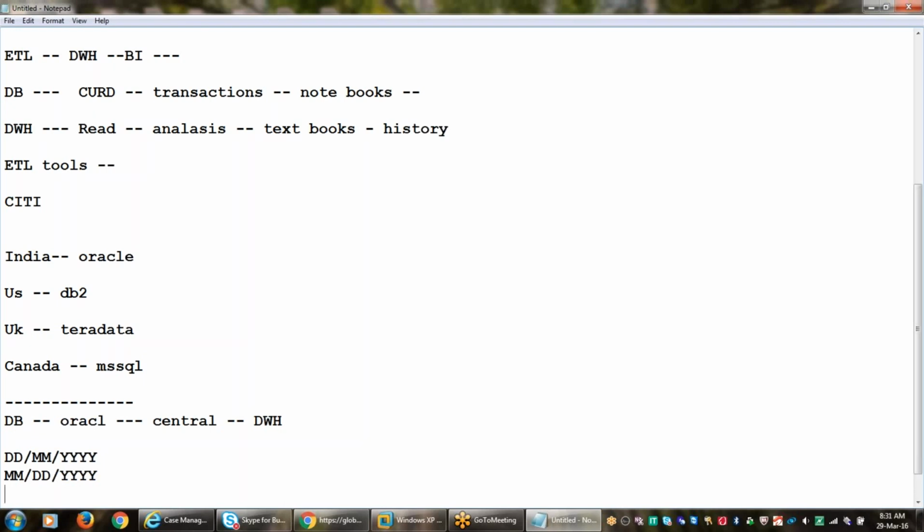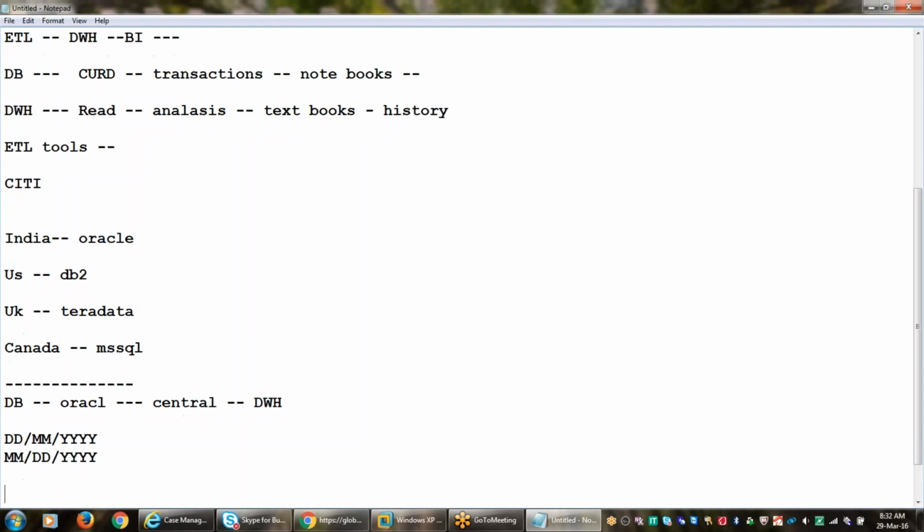Now you understood why we need to transform the data. At the same time, if you want to derive anything, then also they will use these transformations. So here in the ETL tools, we will use transformations to transform the data. So deriving, what does it mean by deriving?